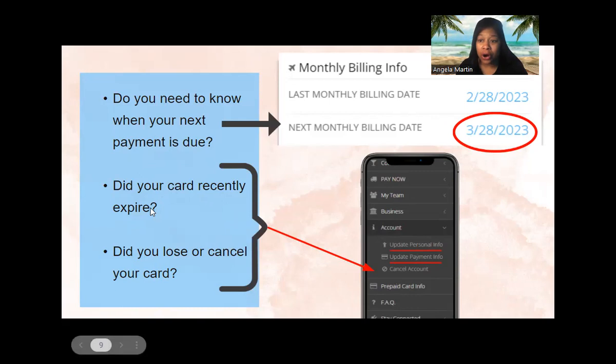So either your card has recently expired, or maybe you simply want to change the card. There's no expiration, but you want to use a different card, or maybe you lost the card that you were using and you need to now update it with the new card info. Either way, you go into your back office under the section account and you will click update payment info. It's very, very simple to do. So just do that if needed, okay?